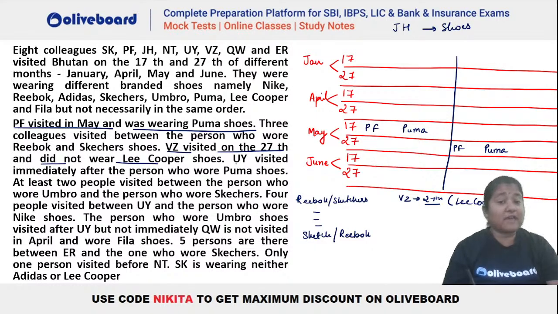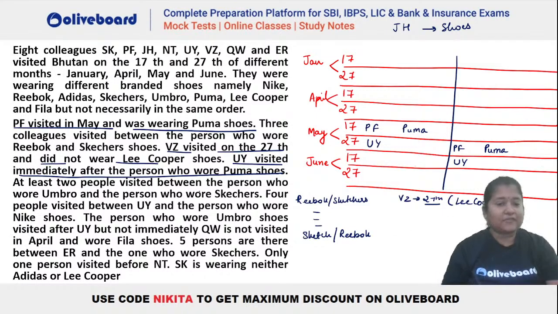Okay, so now we have this information which can be connected because we have already placed your Puma. So UY has to be immediately after Puma. So that means you will have UY here in this particular case or UY here in this particular case. At least 2 persons are there between Umbro and Skechers, right? So there has to be minimum 2 persons between Umbro and Skechers. Wherever we place Skechers, Umbro has to be at a gap of minimum 2 persons from that person.